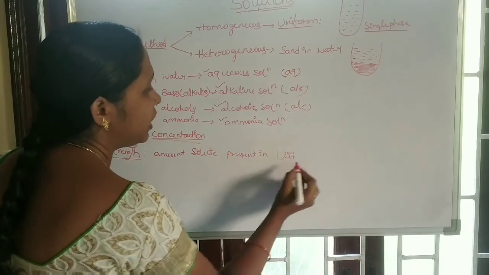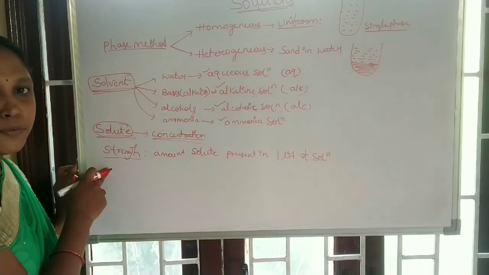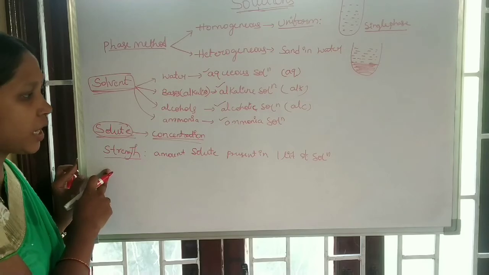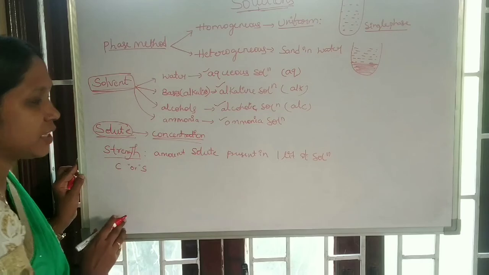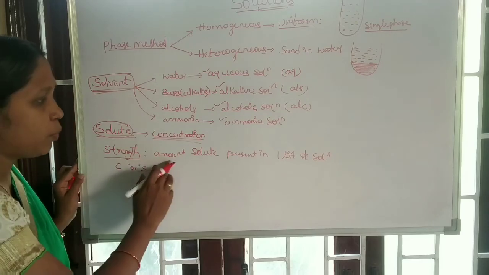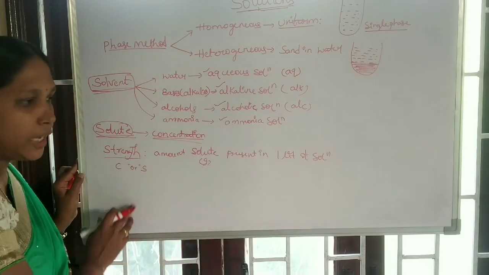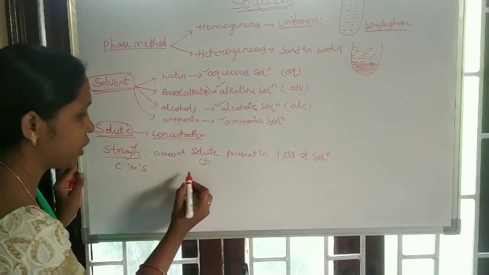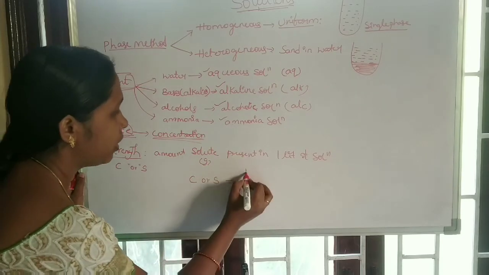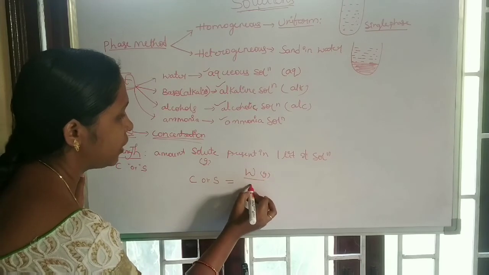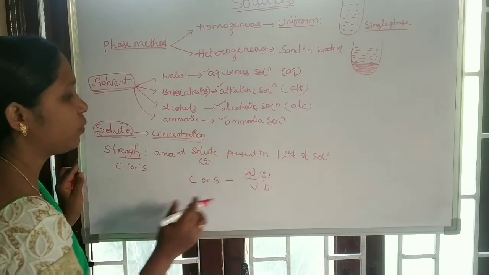is known as the strength of solution. It is represented by C or S. The amount of solute in grams present in 1 liter of solution is known as strength of solution. So, write the formula. Strength of solution is equal to the weight in grams divided by volume in liters. This is the strength of the solution.